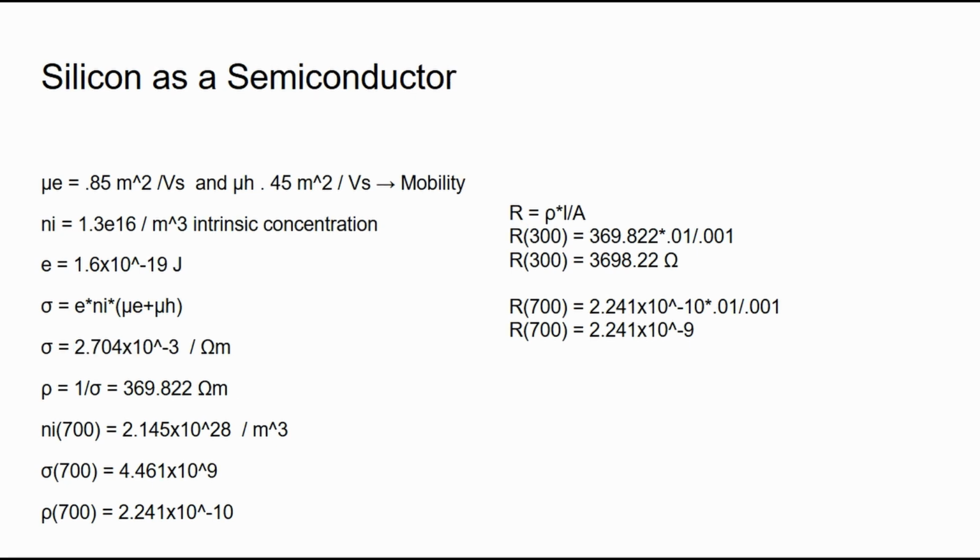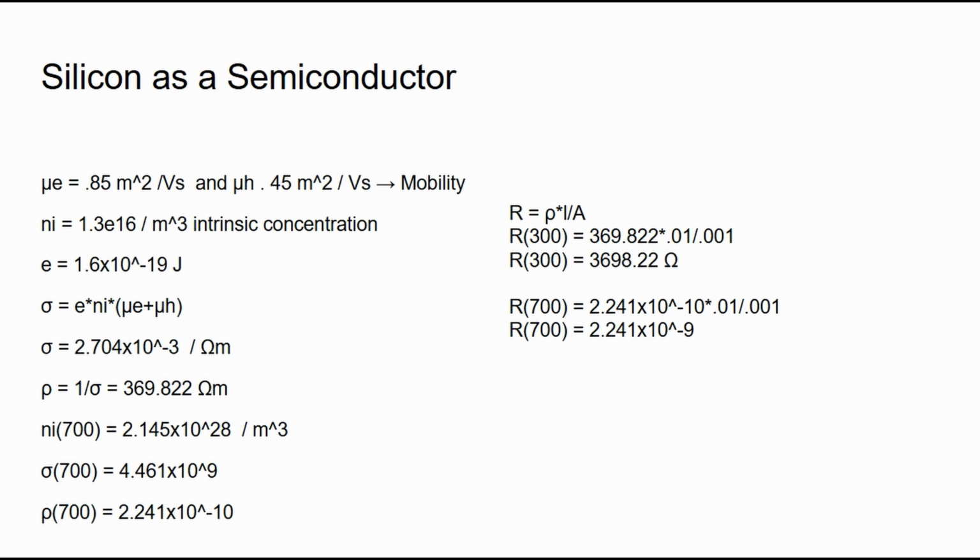Silicon's electron mobility is 0.85 meters squared per volt second, and hole mobility is 0.45 meters squared per volt second. Silicon's intrinsic concentration is 1.3 times 10 to the 16th per meter cubed. The energy of a single electron of silicon is 1.6 times 10 to the negative 19th joules. And to find the